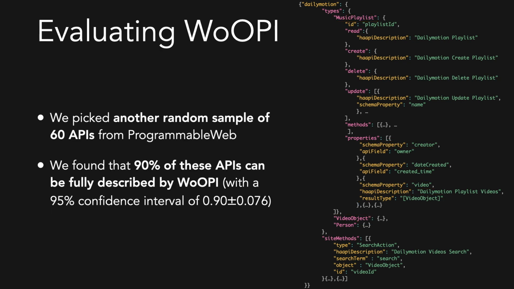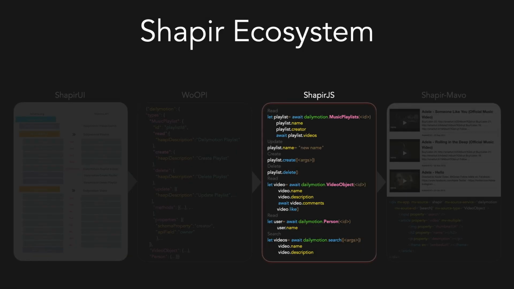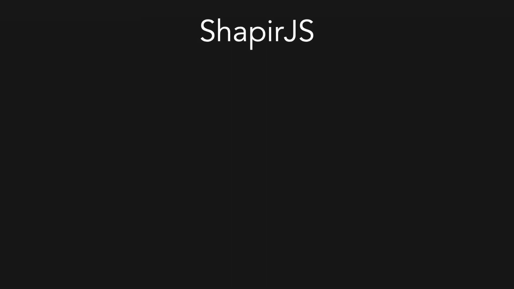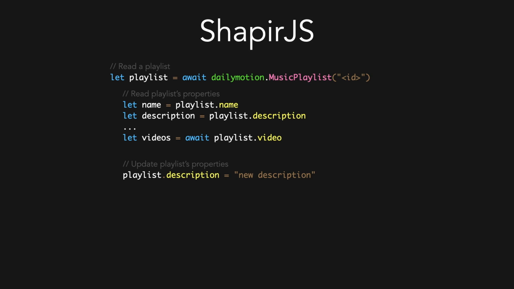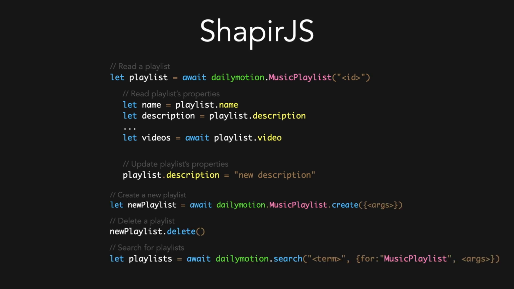To verify that Whoopi does support most web APIs, we picked another random sample of 60 APIs from the Programmable Web and found that 90% of these APIs can be fully described by Whoopi, such that a JavaScript library, which we call Shaper.js, can read Whoopi description and automatically generate objects and methods to query these APIs and manipulate their objects. Now with Shaper.js, users can read and write properties of these objects and invoke methods on them or on the site, as if they were local, and the library takes care of making the necessary API calls to provide or modify the relevant data.